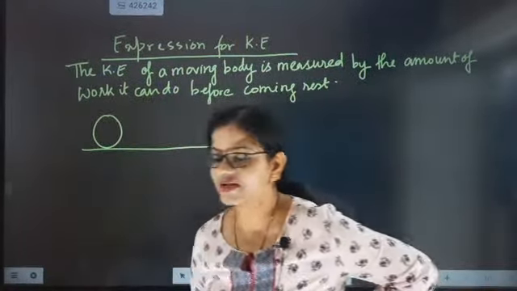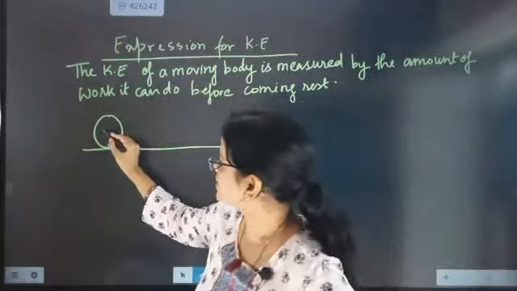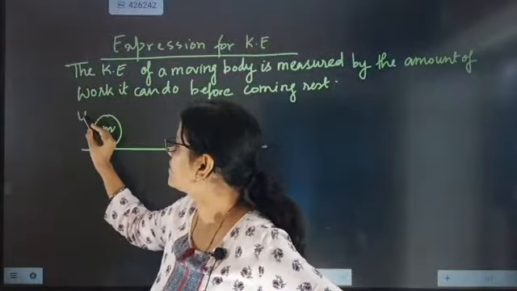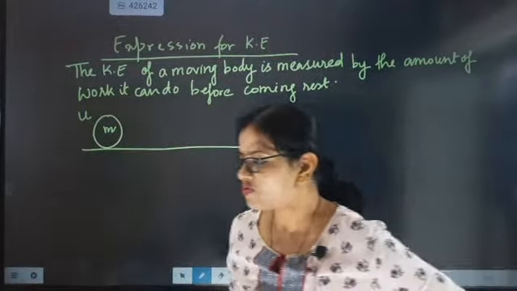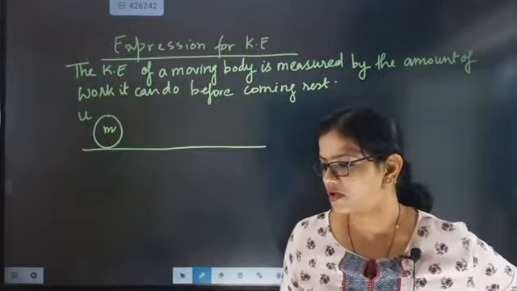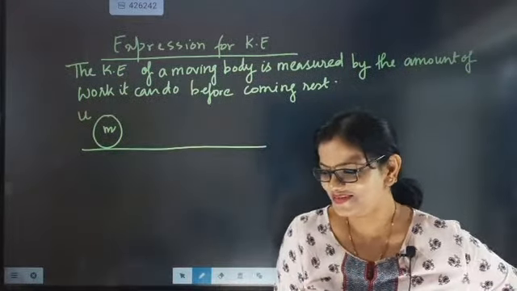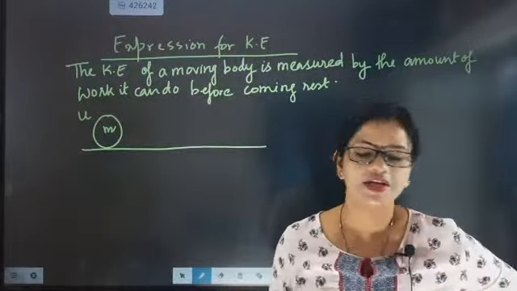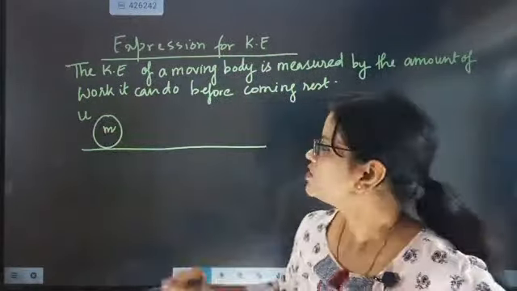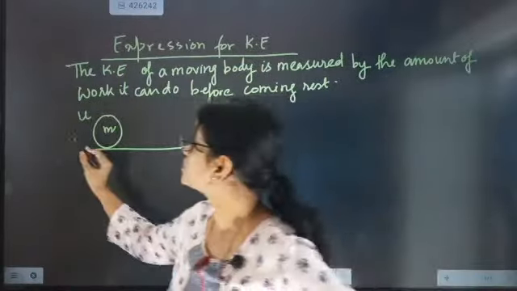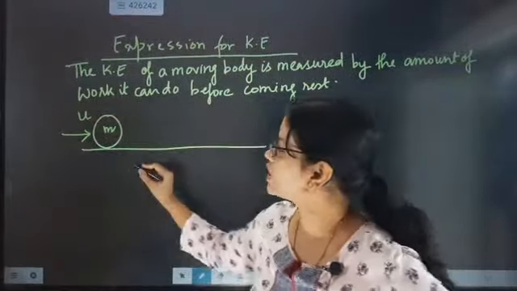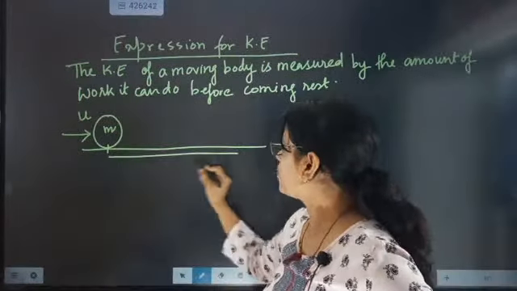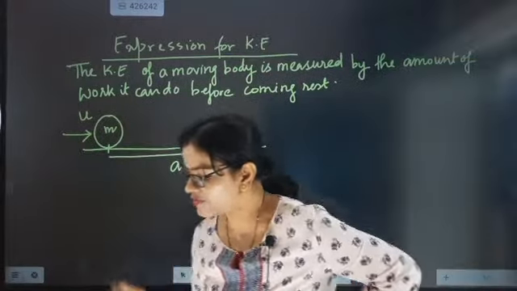Now beta, just understand that. One simple thing I am telling: a body is there of mass m. The body's initial velocity is taken as u. So what you did is you applied an external force. Once you applied an external force, the body will have acceleration. That means the body will move, it will have acceleration and start moving.